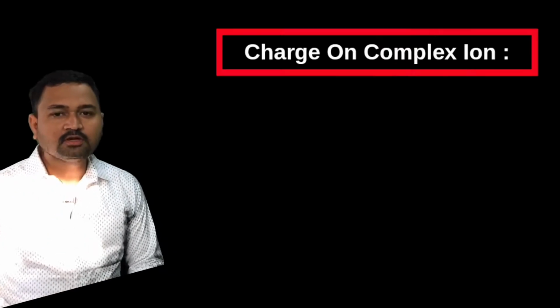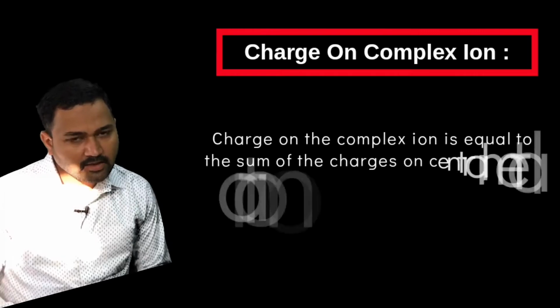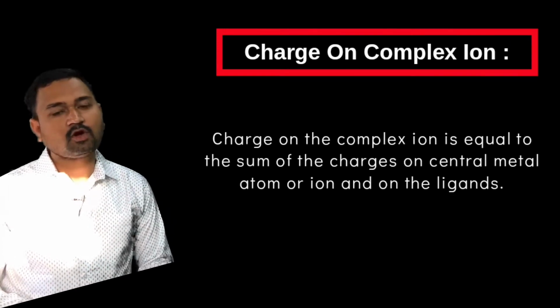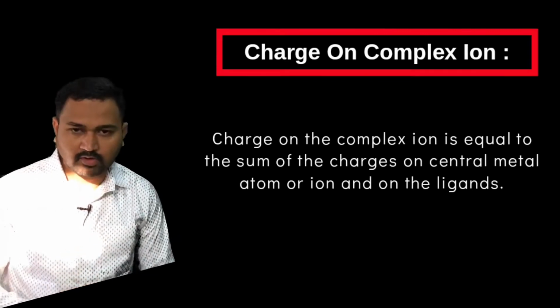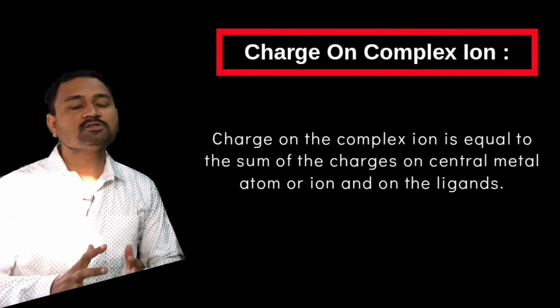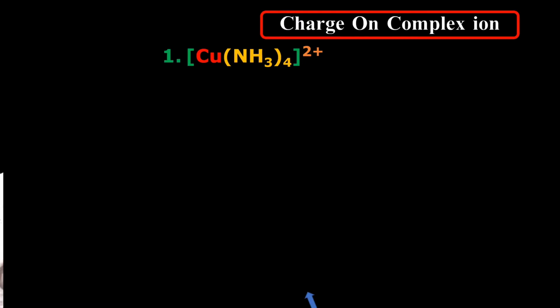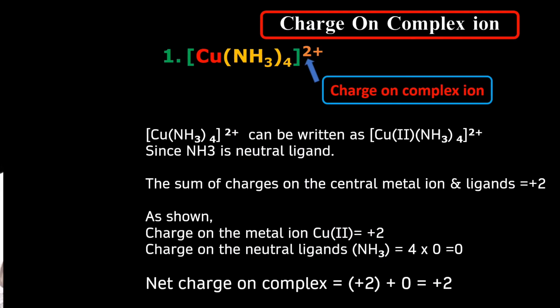The last terminology, that is the charge on the complex ion. Charge on the complex ion is equal to the sum of the charges of the central metal ion or atom and their ligands, that is the anions or the neutral molecules. Now let us consider the example, the [Cu(NH3)4]2+ complex ion. So this +2 is the charge on the complex ion, which is generally the sum of the charges of your central metal ion and the charges carried by the ligands.